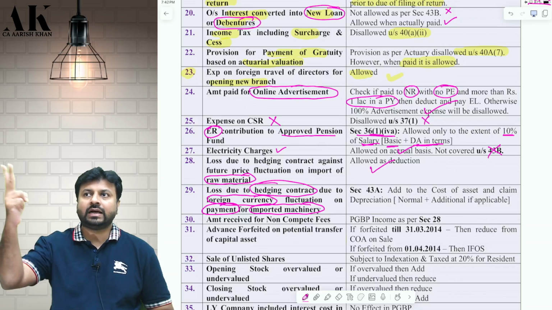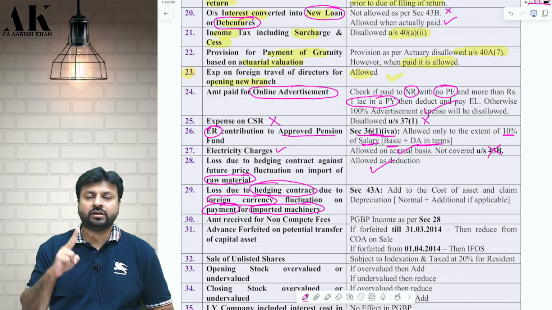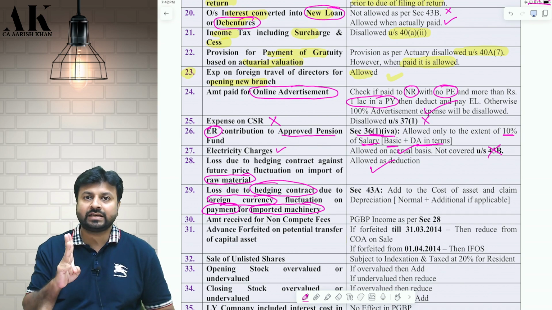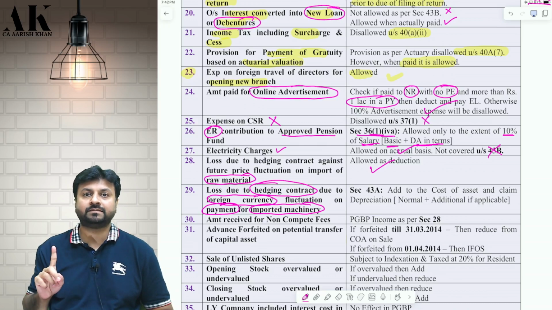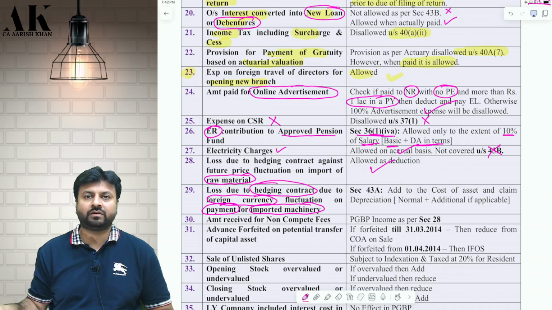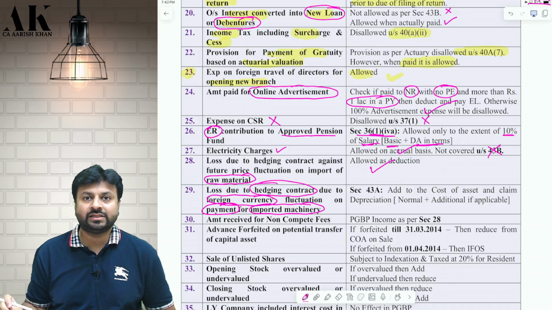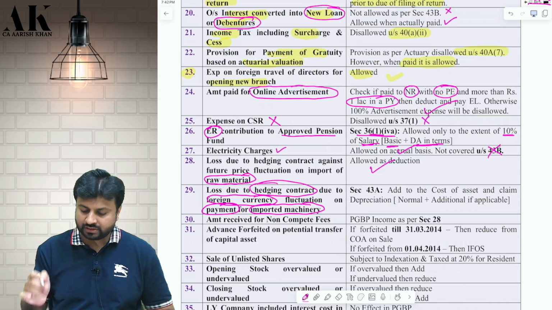Condition number 2: I have taken a foreign currency loan, or I have taken the machinery on foreign credit, and there is a gain or loss on payment, not on 31st March. If there is a gain or loss on payment, then whatever gain or loss is will be adjusted in the WDV of the block of asset as per section 43A. Where will it be adjusted? It will be adjusted in the WDV of the block of asset as per section 43A.